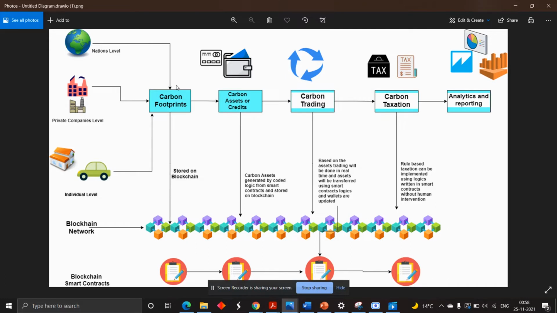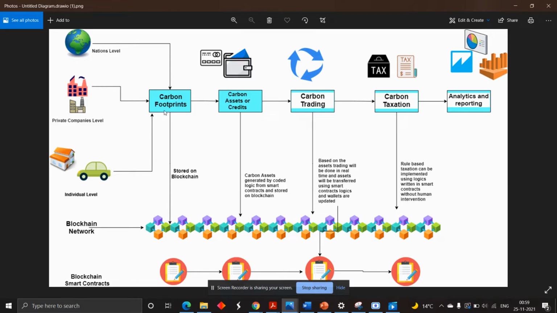You can see the first step of our solution is the creation of carbon emissions for every level, whether national, private or individual. For every carbon emission, we calculate the carbon footprints based on the blockchain data in the smart contracts. Once the footprints are calculated by the logic stored in the smart contracts, the data will be stored on our decentralized and immutable blockchain system, so that it cannot be changed.